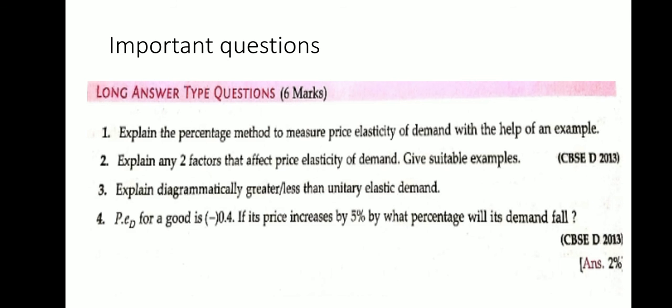Explain diagrammatically greater than and less than unitary elastic demand. Now over here in the sum, the price elasticity of demand for a good is minus 0.4. If its price increases by 5%, what percentage will its demand fall?